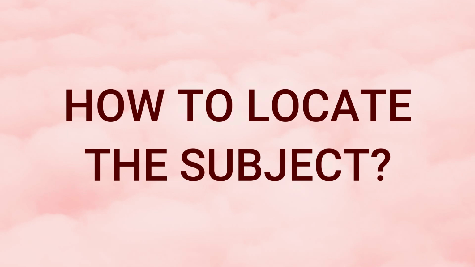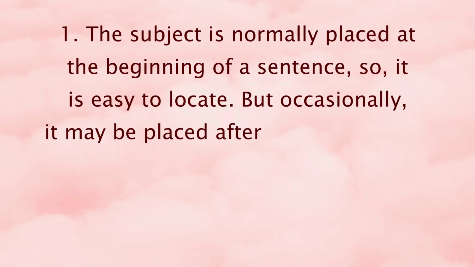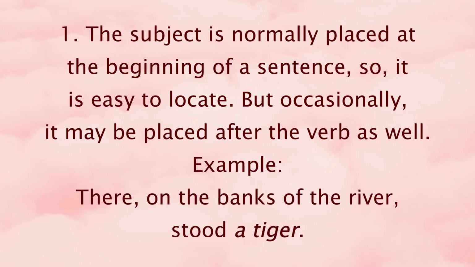Now how to locate the subject in a sentence? There are 3 methods. The first one, the subject is normally placed at the beginning of a sentence, so it is easy to locate, but occasionally it may be placed after the verb as well. Example, "There on the banks of the river stood a tiger." Now in this sentence, the subject, a tiger, is placed towards the end.